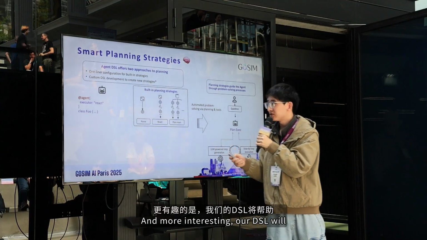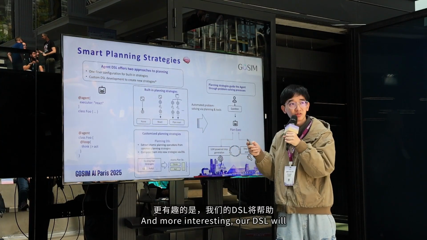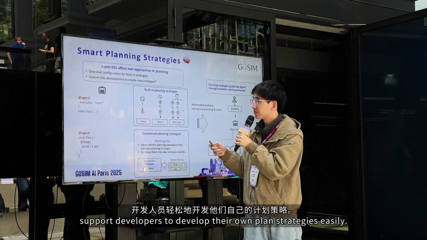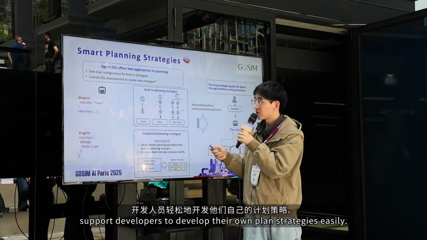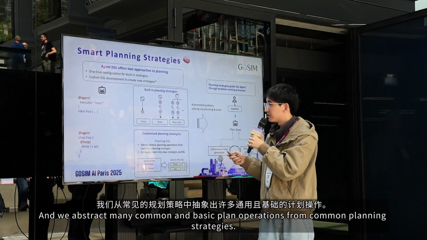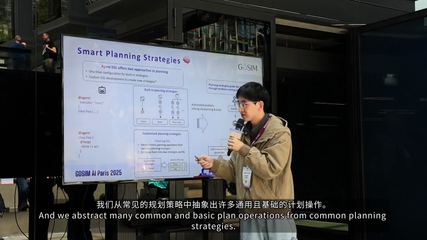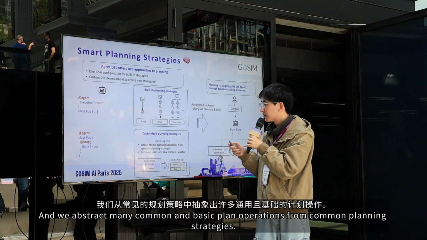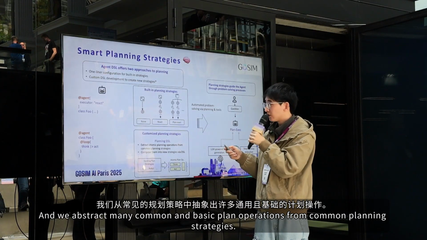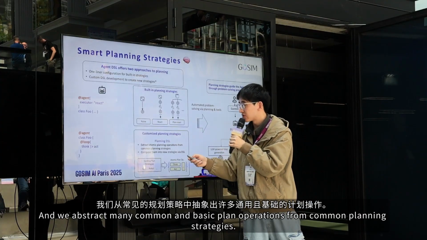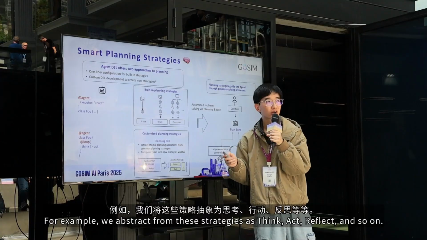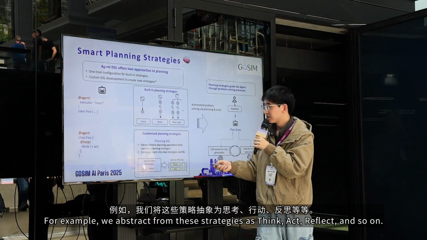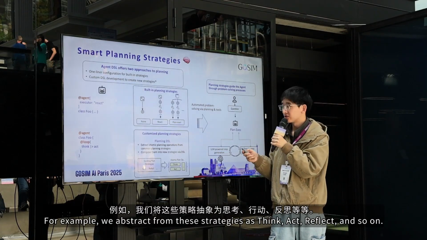And more interesting, our DSL will support developing your own plan strategies easily. We abstract many common and basic plan operations from common planning strategies. For example, we abstract from these strategies think, act, and reflect, and so on.